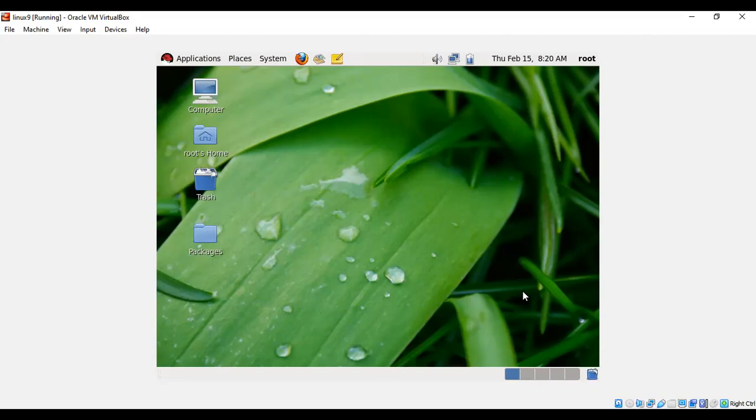Then what is an operating system? Linux is the operating system, you said. So what is the operating system then? It's one software, is it? Operating system is one software. See, even for Windows, if you want to install Windows, there is one software that you are going to execute and install.